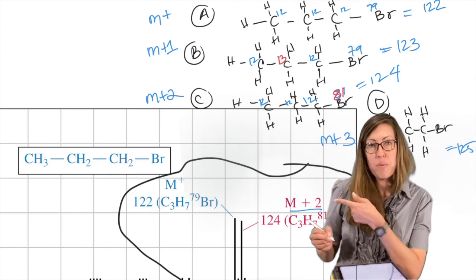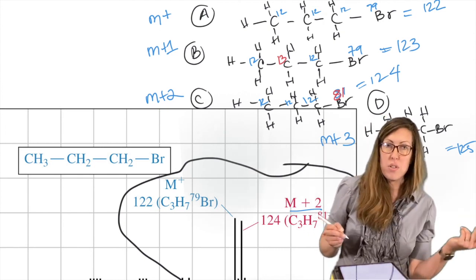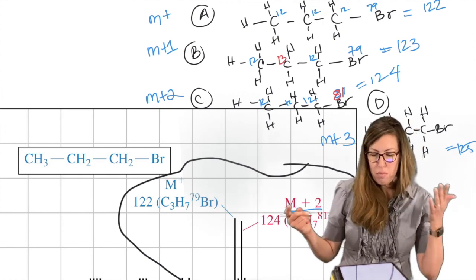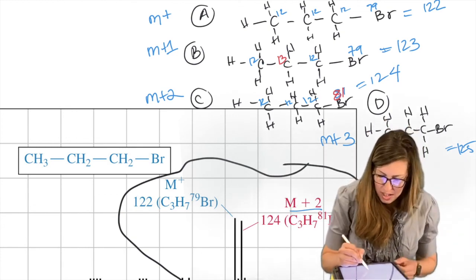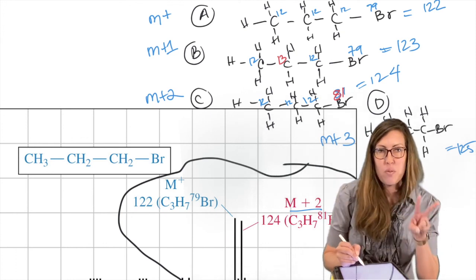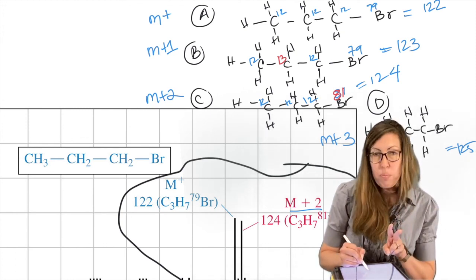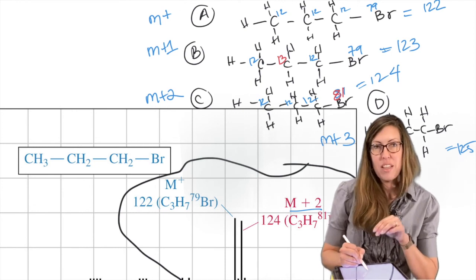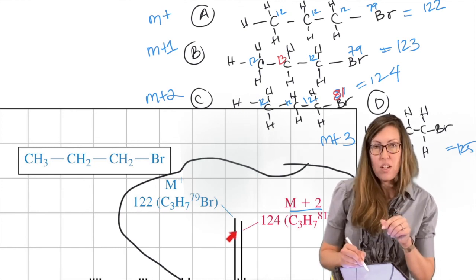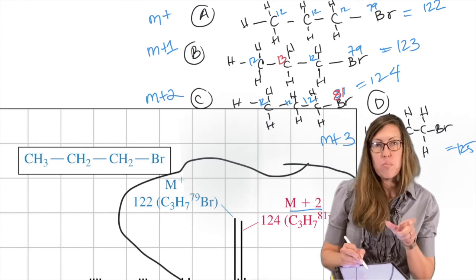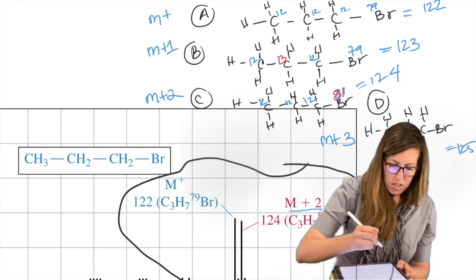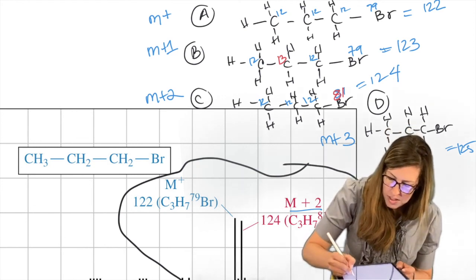2 can go to the bromine isotope, and then 1 can go to the carbon isotope. You say, wait a minute, bromine has a high abundance. No, but look at these guys. These are another pair. They're 1-to-1 to each other. These are 1-to-1 to each other. So you have 2 pairs of 1-to-1 ratio. These are so little because they have the carbon 13 in it, and that's less likely to form. These are so high because they have only carbon-12, and then they have the two almost equally abundant bromine isotopes. Okay, let's fill that in and reflect that.